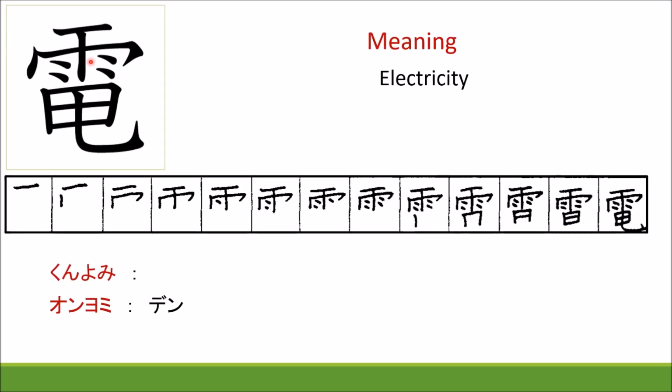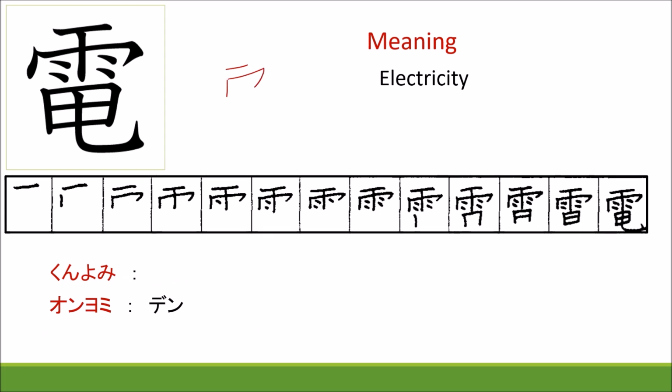This is again Amekanmuri, and it looks like this. It is easy to remember. You can say also capital L, or something like that. You can remember it this way also. So the meaning of this kanji is electricity. The writing style is given over here. There is no kunyomi, and the onyomi is den. So you can write this kanji.